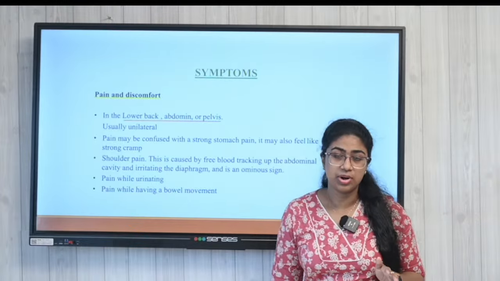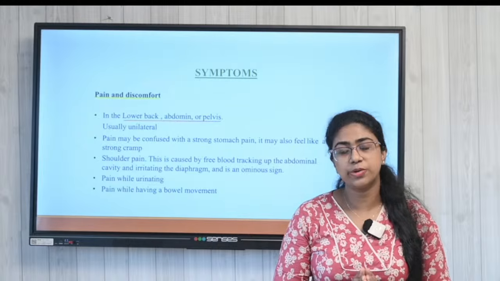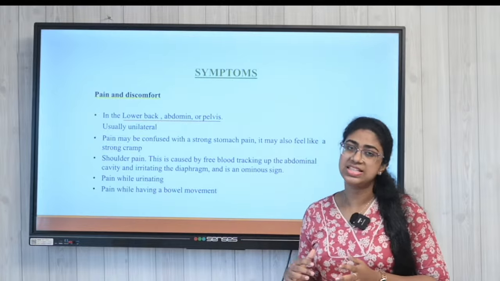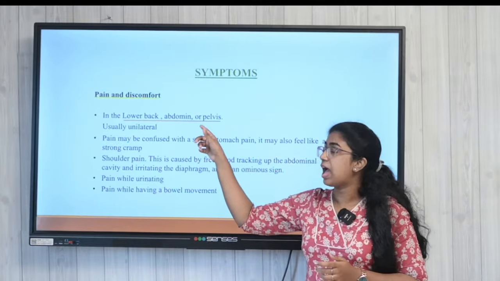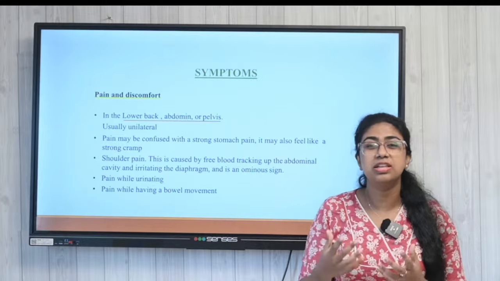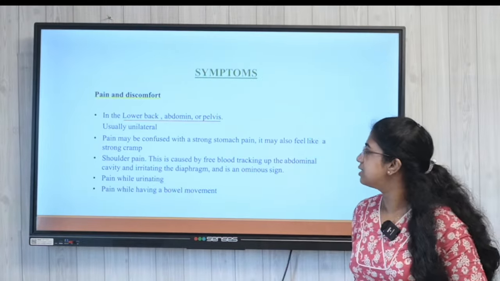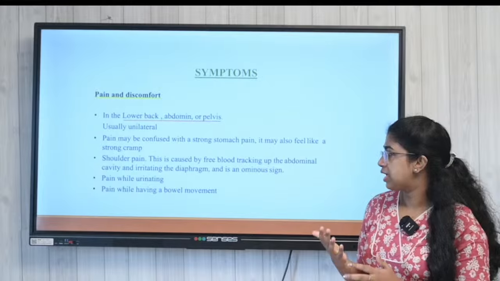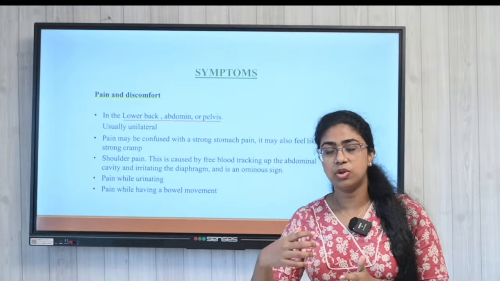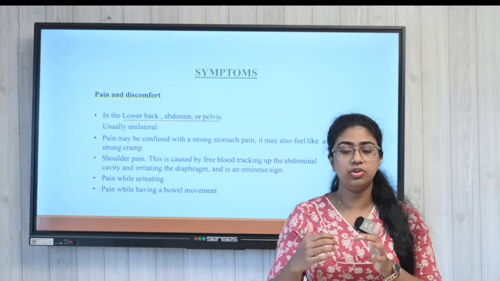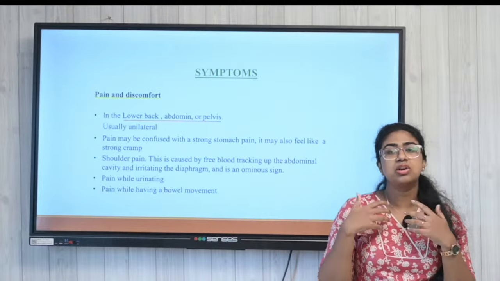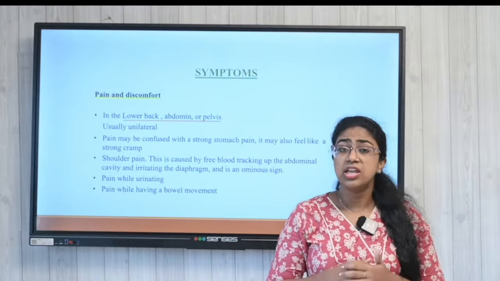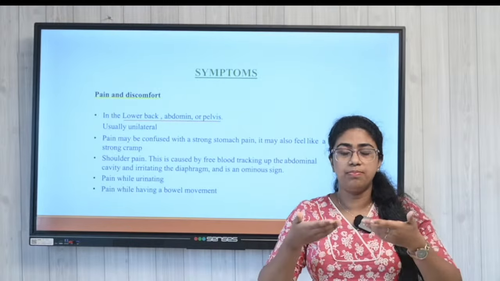Coming to the symptoms of such a patient, I already told about the pain. Pain and discomfort will be the additional symptoms seen. In the lower back, abdomen or pelvis, there is severe pain, and it is usually unilateral. Sometimes this pain can be radiating, or whenever the intraperitoneal fluid rises, it is going to lift the diaphragm up.